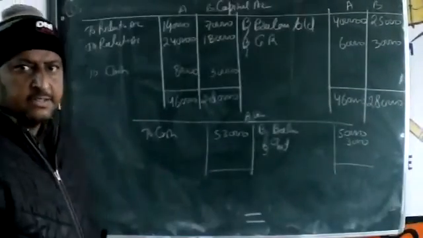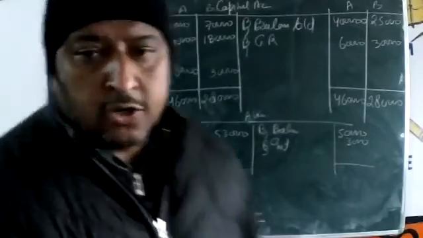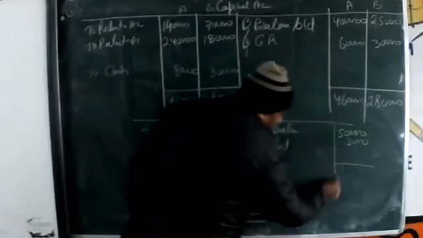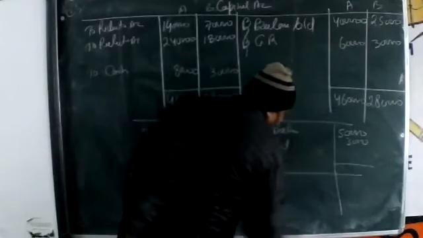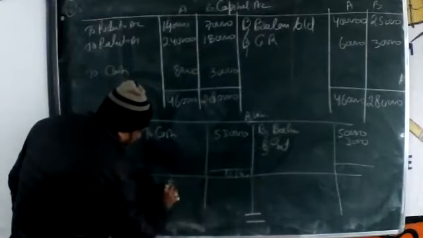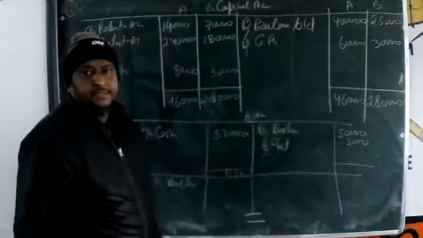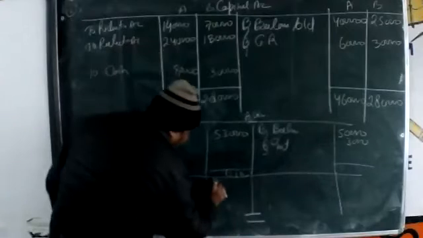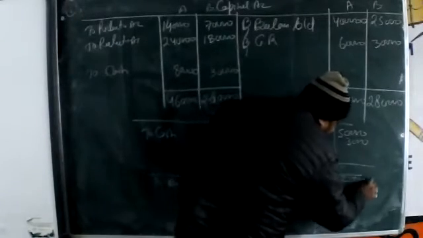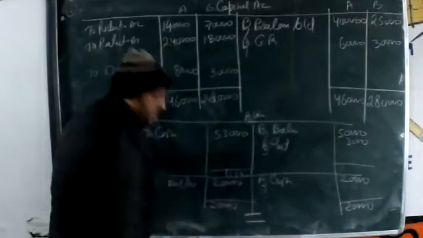Okay, beta. Clear? Okay, now going to make the B's loan account. B's loan account is given or not? Yes, sir. Given. So then that loan for us now, we are giving the loan, so then put on the debit side. To B loan to balance amount beta 20,000. Then we received by cash 20,000. Okay. Finished. 20,000 and 20,000.